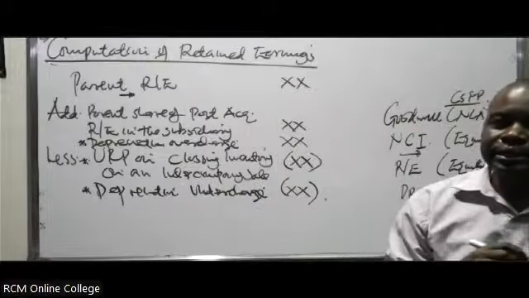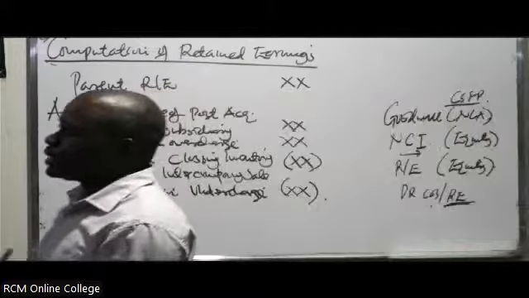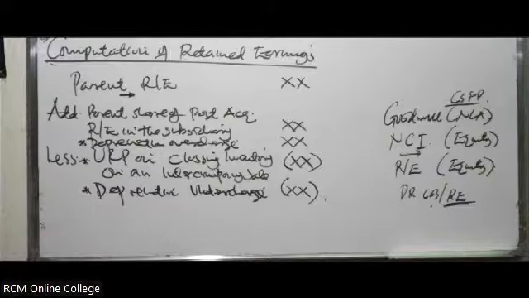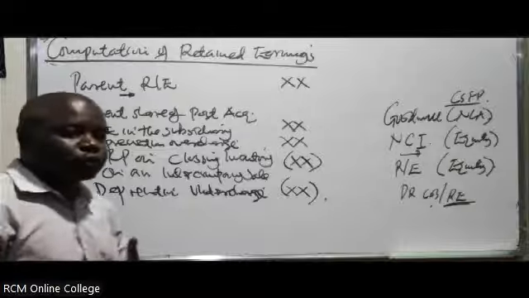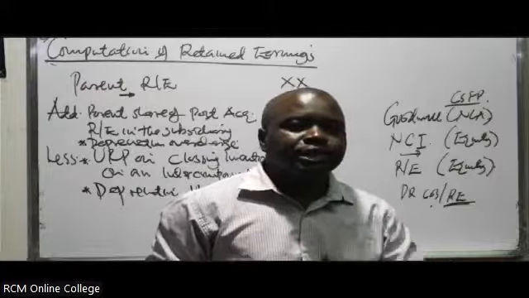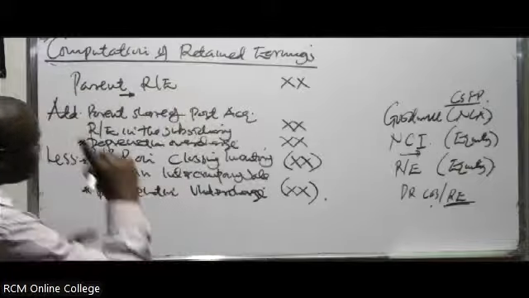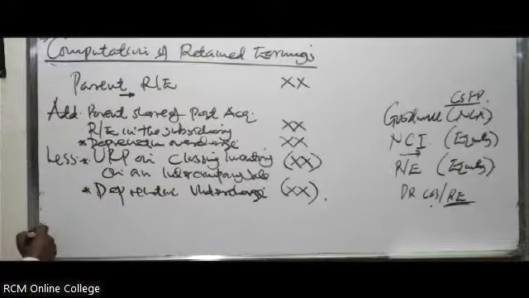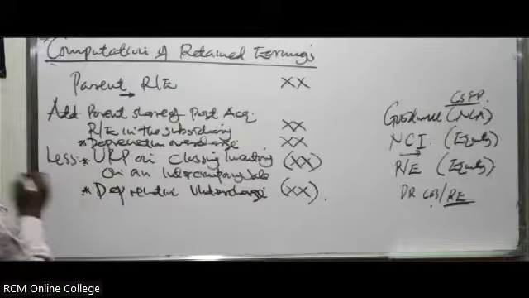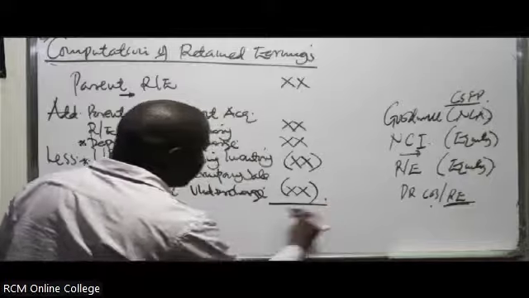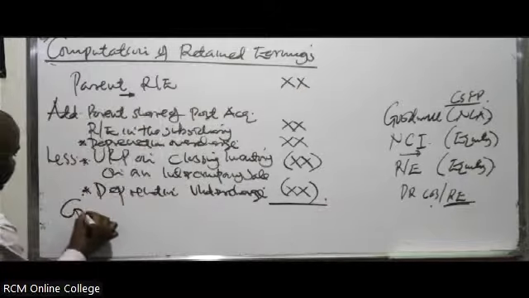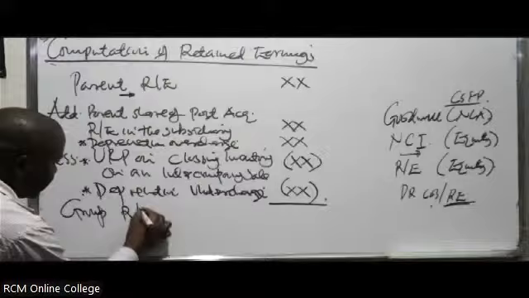It depends on the selling company. Is it the subsidiary, or is it the parent? There's what we call upstream and downstream. Downstream is where the item is sold by the parent to the subsidiary. Upstream is where the goods are sold by the subsidiary to the parent. So upstream or downstream will determine whether these retained earnings will be affected or not. But just know this is the standard format. With this, you'll be able to get the group retained earnings.